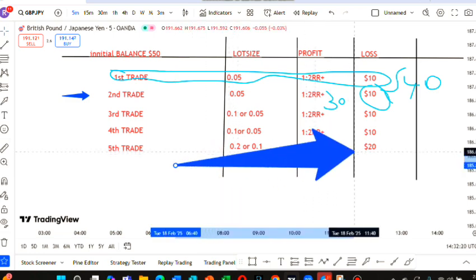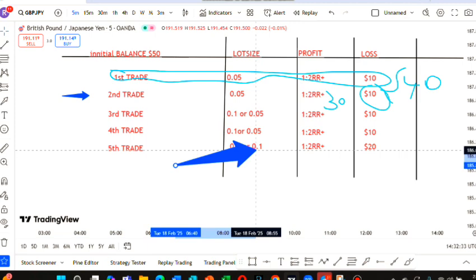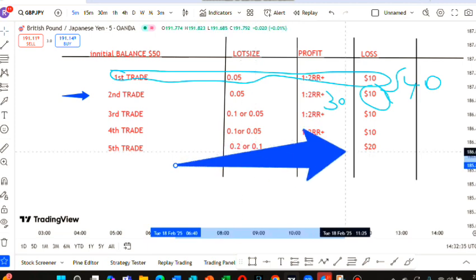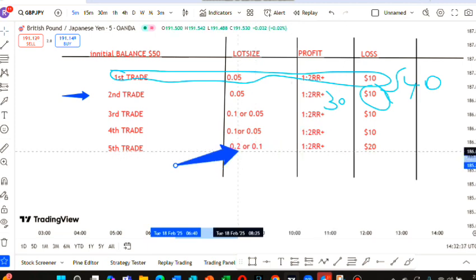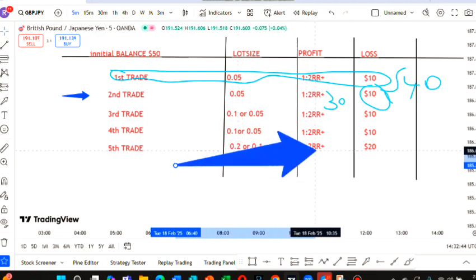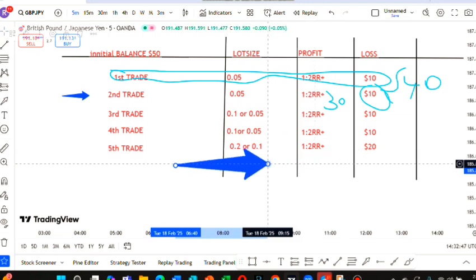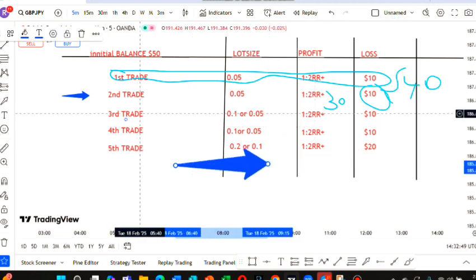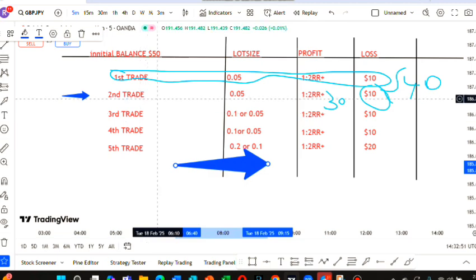Here our stop loss, we shall increase it to 20 pips since it's 0.2. A 20 pips stop loss and a 0.2 lot size. Hence we shall be making about $80 on this, targeting about $80. That's insane. With gold it's possible. With the strategy that I'm currently using, it's very, very possible.